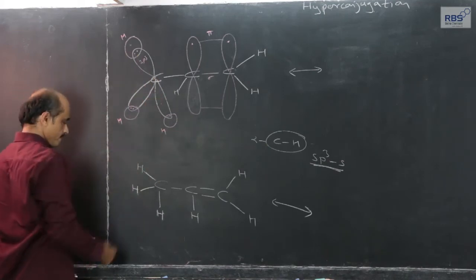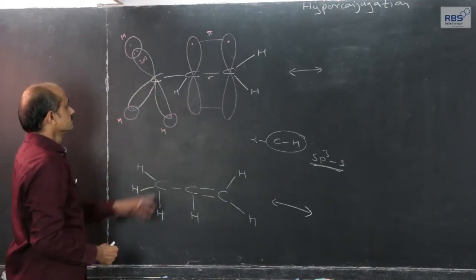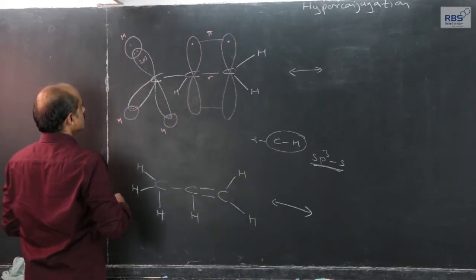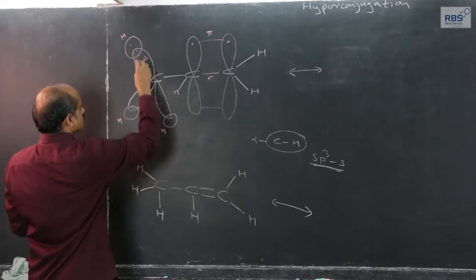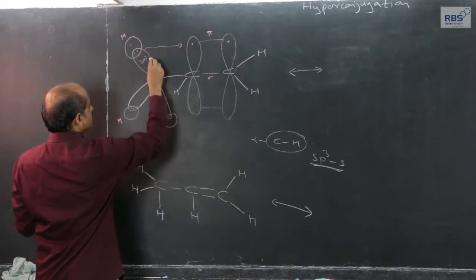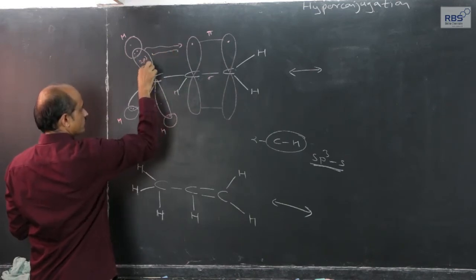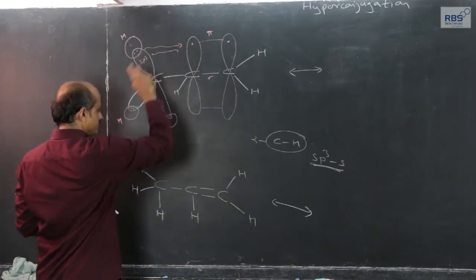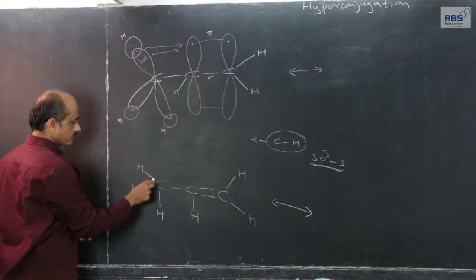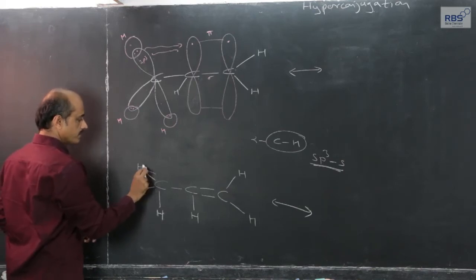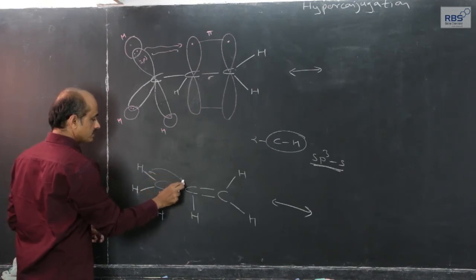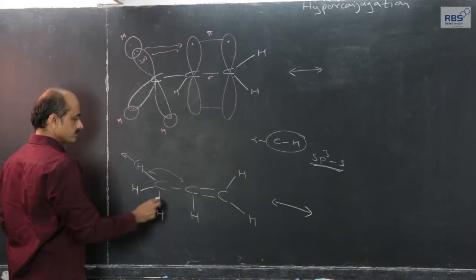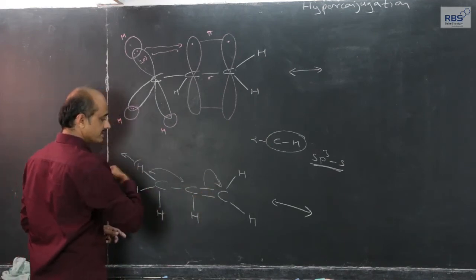Now, the sp2 hybridized carbon and the sp3 carbon. This electron pair has a tendency to get shared between this orbital and this orbital in a parallel way. The moment this sigma electron pair gets shared with this carbon, the hydrogen should go out in the form of H plus, and this electron pair should remain with this carbon.